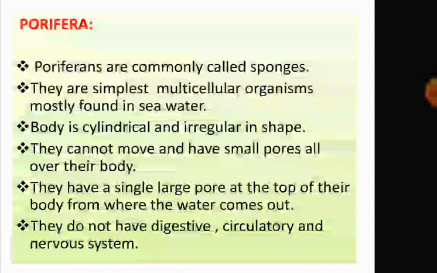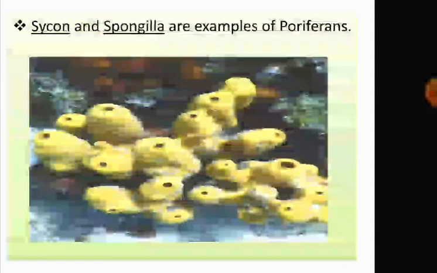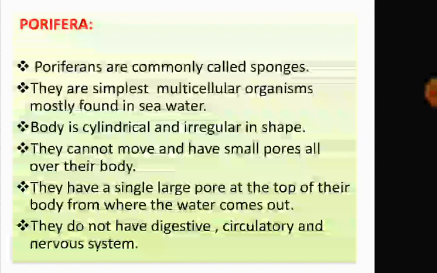They are the simplest multicellular organisms, mostly found in seawater. So, they are mostly found in seawater, but some of them are also found in fresh water. It means very few are found in fresh water. Body is cylindrical and irregular in shape. This is the body of this sponge. They cannot move. That means they are fixed to the bottom of a pond or sea.